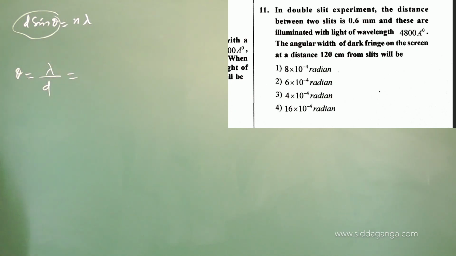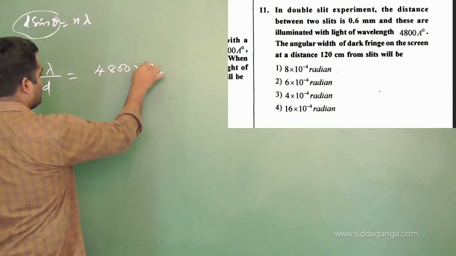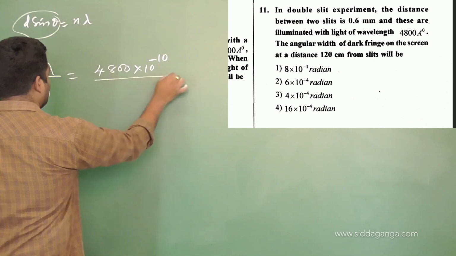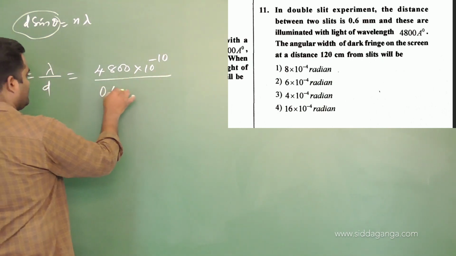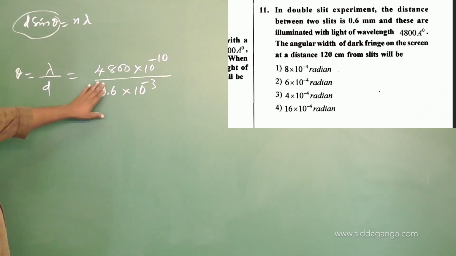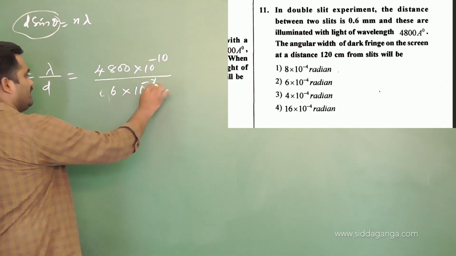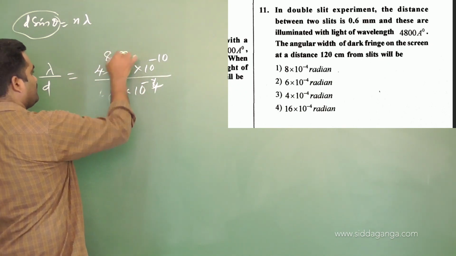Tell me, what is λ? 4800 times 10 to the power minus 10, since it is in angstrom, divided by d, which is 0.6 times 10 to the power minus 3. Substitute and get it. I can write this as 6 times 10 to the power of minus 4, right? 6 ones are 6, 8s, 800 you have here.